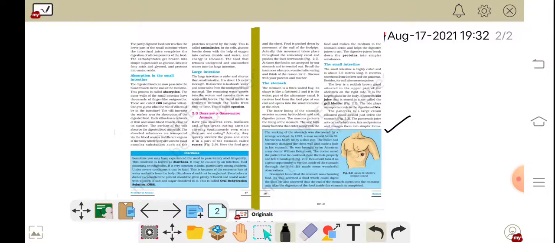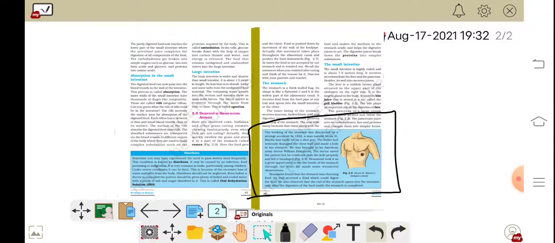Now let's come to our second box. Okay, this one. This box is very interesting. It is like a story only. So in this, I don't think that you will have to learn anything, because it's a very interesting and very nice box. You will learn it on your own, and it's very easy also. So let's start. The working of the stomach was discovered by a strange accident.